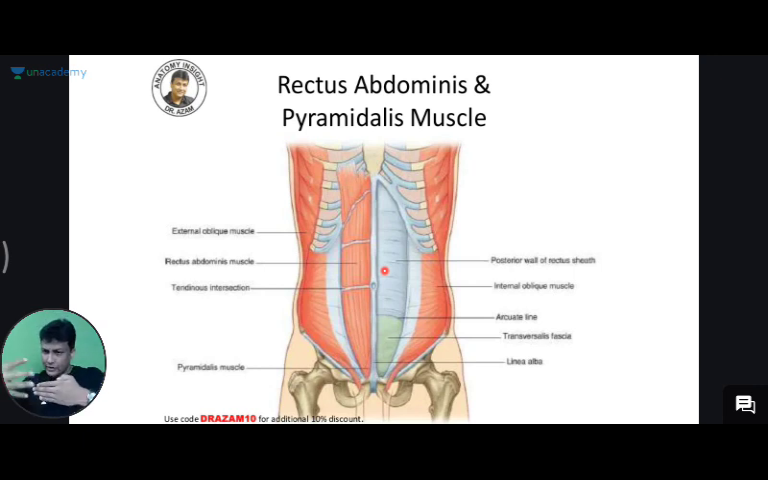When you are seeing from the front, external oblique, inside that internal oblique, inside that will be having transverse abdominis. Are you able to see from the front? No, I am not able to see all the three of them. That is why I am taking a transverse section.